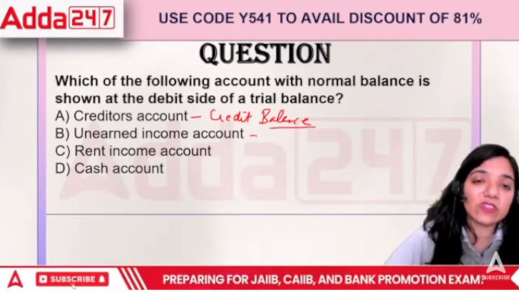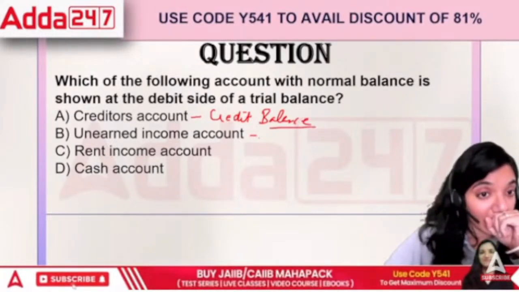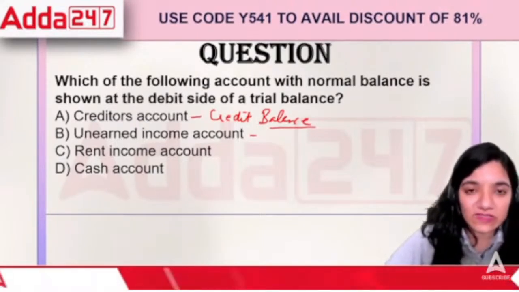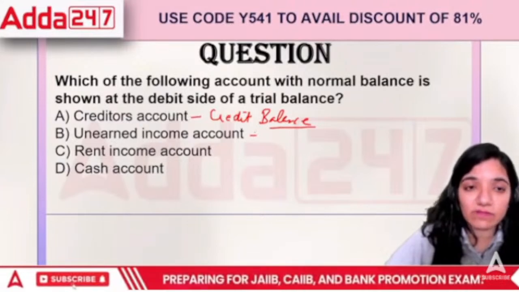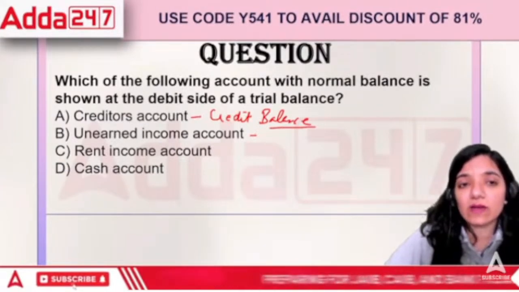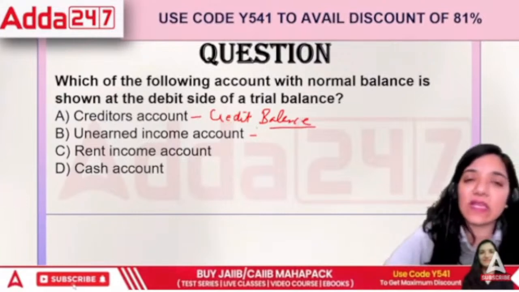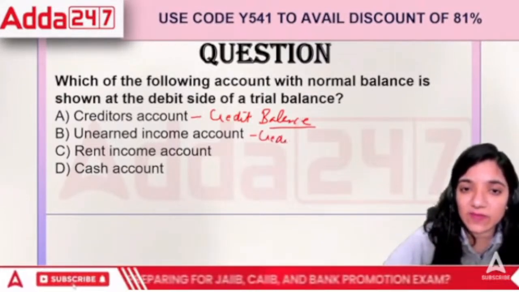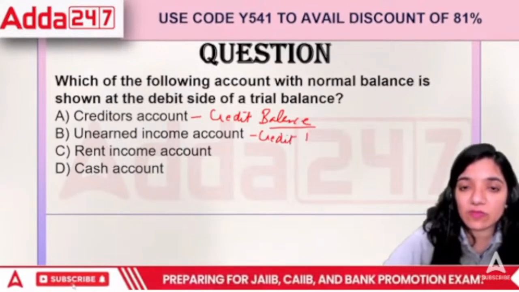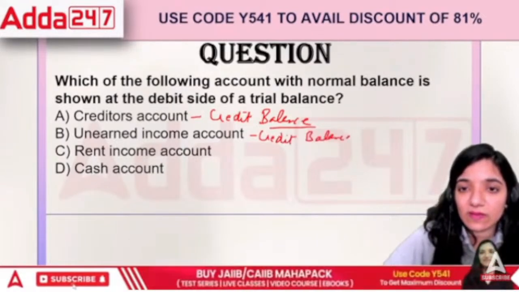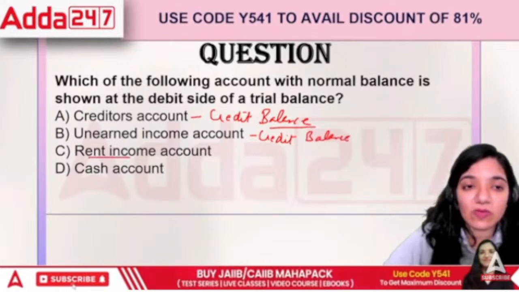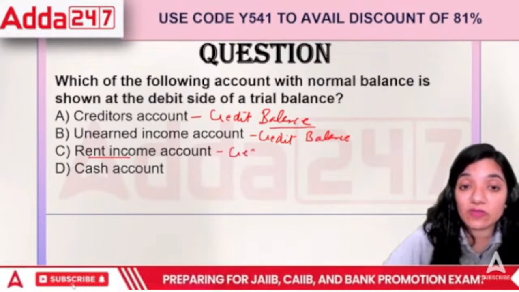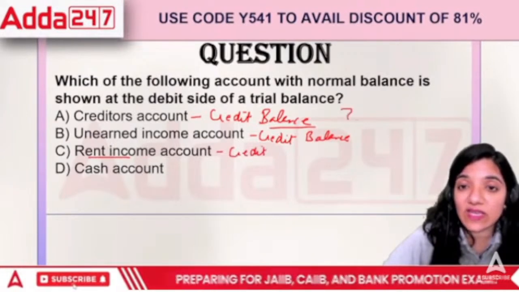Unearned income account is basically the income that is a part of my organization, but unearned. If I receive the money in advance and it's not earned yet, it's again a credit balance because this is a liability. If I receive money in advance from you, it's a credit balance. Then we have the rent income account. Rent income is basically my income. Incomes always have a credit balance. So basically these three elements are credit.